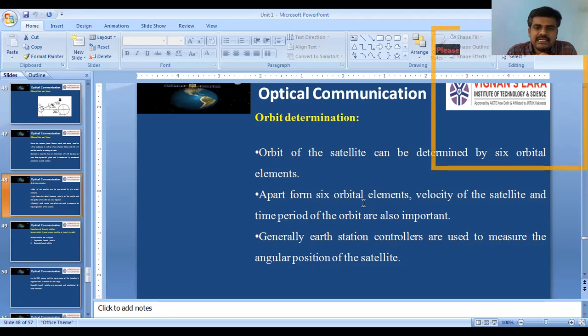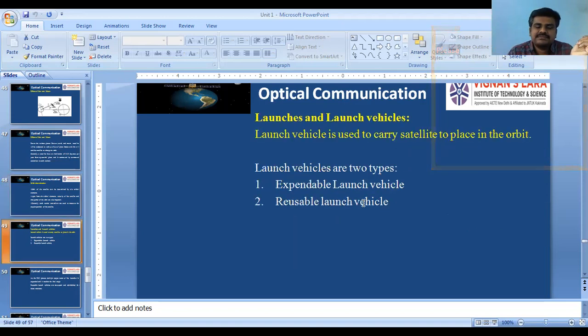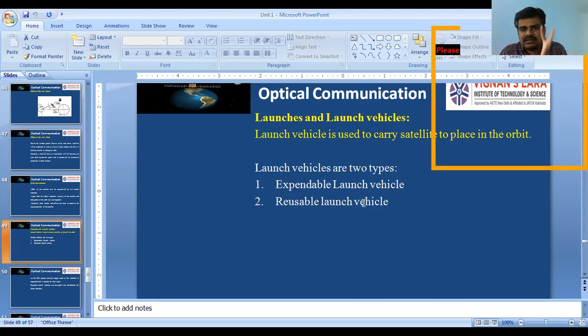Apart from those 6 orbital elements, the velocity of the satellite and the time period of the satellite are also important. Generally, Earth station controllers are used to measure the angular position of the satellite. So this is about orbital perturbation, and how the satellite orbit is estimated.